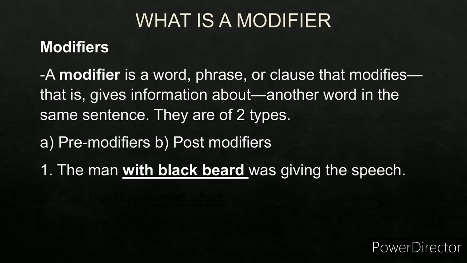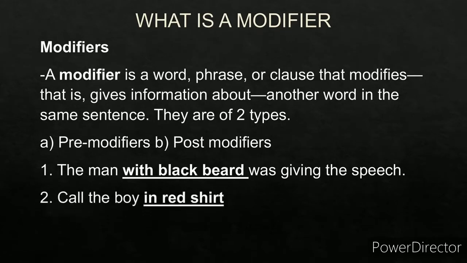The man with black beard was giving the speech. Now here, the noun man is modified. It is giving more information about the noun man. A man with black beard. So with black beard becomes the modifier. Why? Because it gives more information about the noun man. Let us look at the second example. Call the boy in red shirt. Now the noun boy is modified here. Call the boy in red shirt is giving more information about the noun boy. In red shirt is the modifier here.